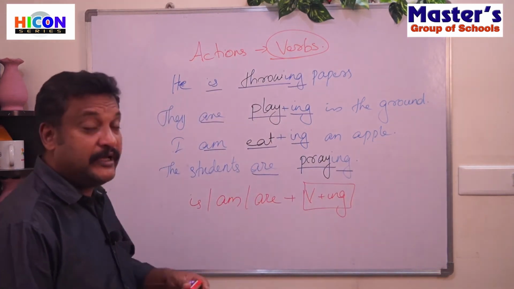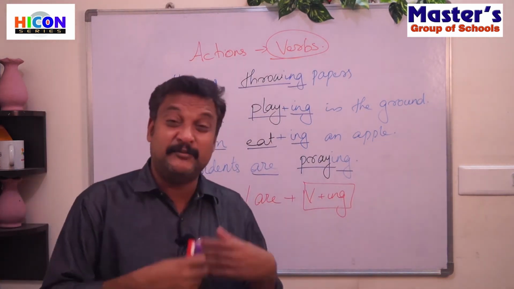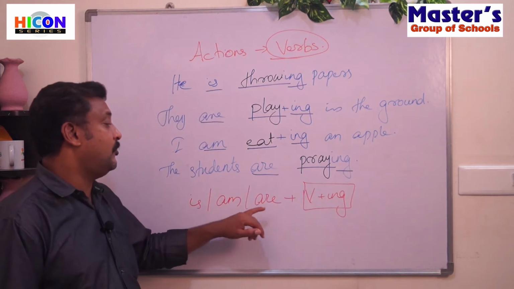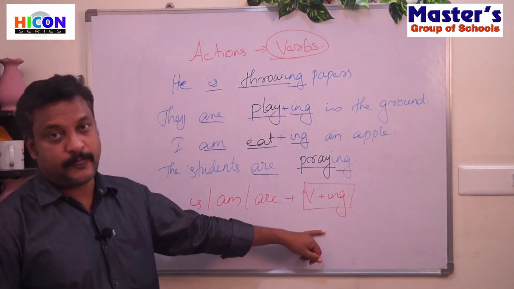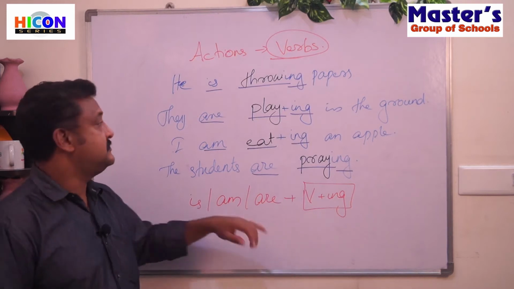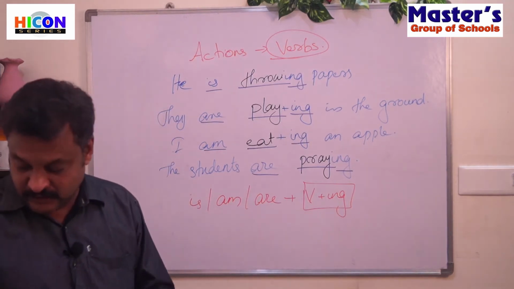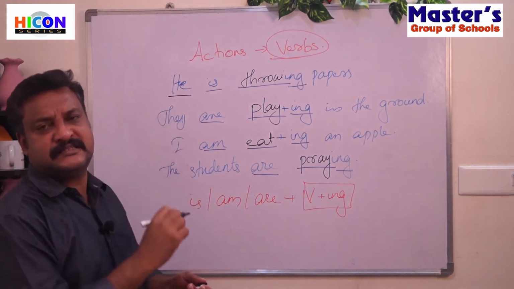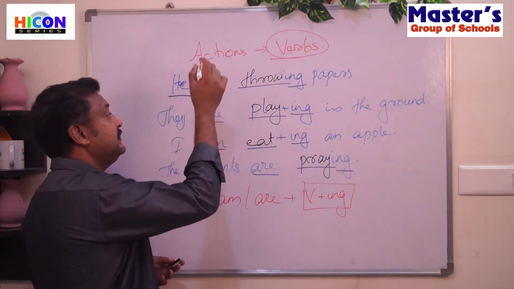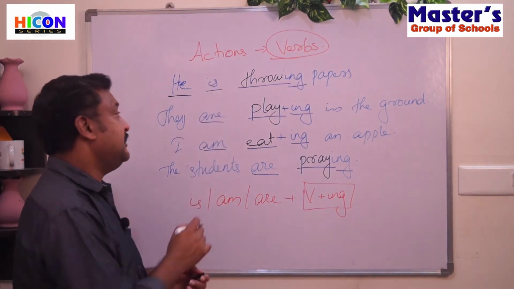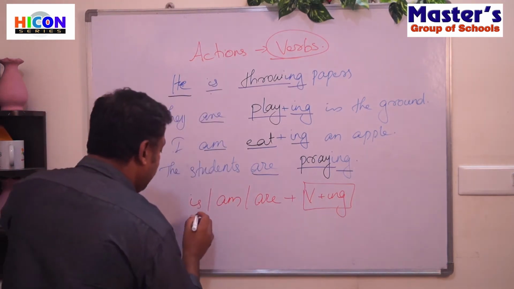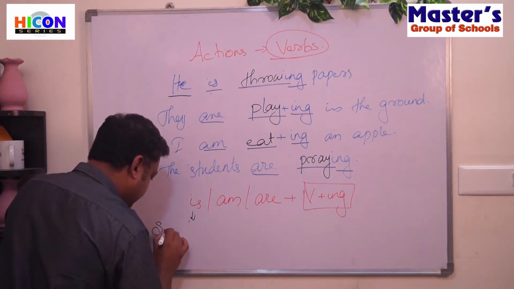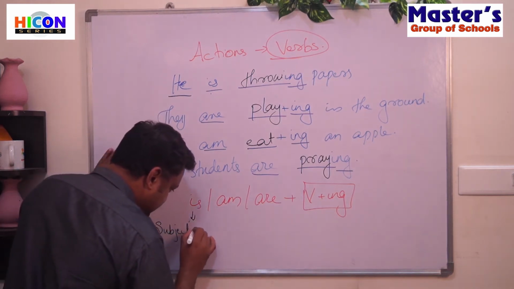Okay, so when we want to express something that is happening at the time of speaking, when we are speaking about it, then we add is, am or are with the ing form. Okay, we add ing to the verb. See here, he is a singular noun, isn't it? Only one person is there. And then we added is. If the subject is singular, we add is. So when do we use is? Is is used when the subject is singular.